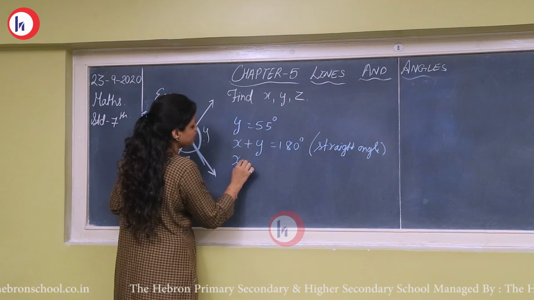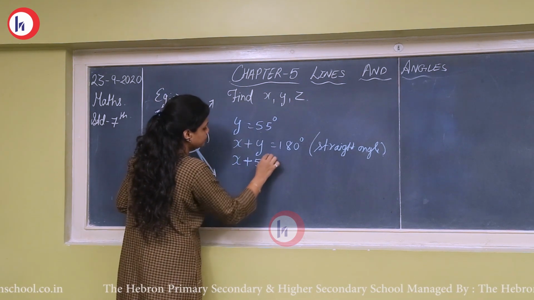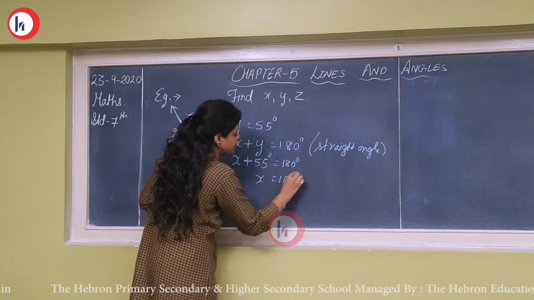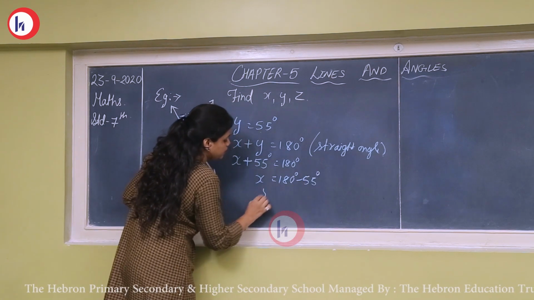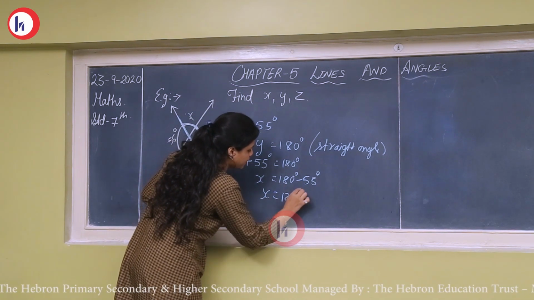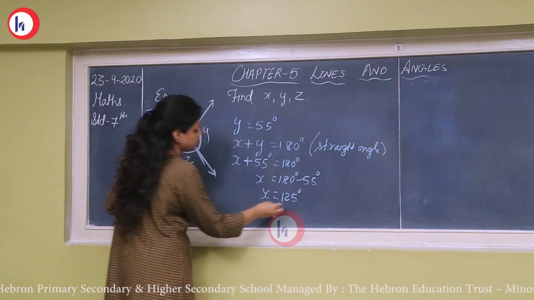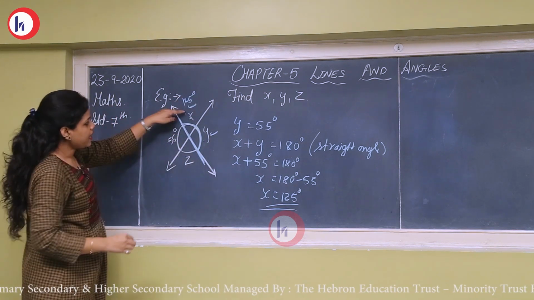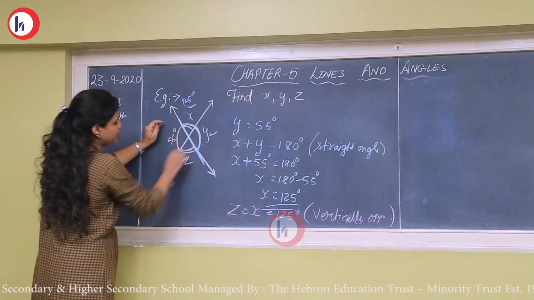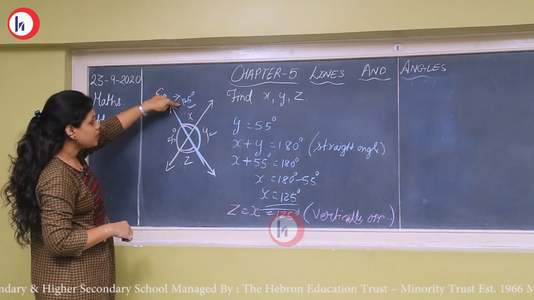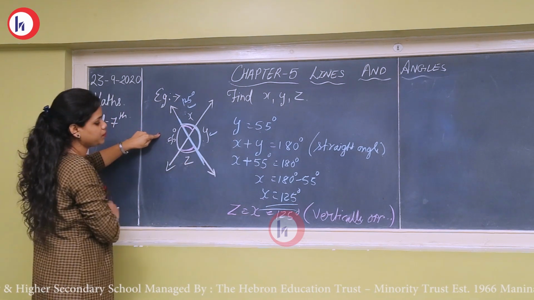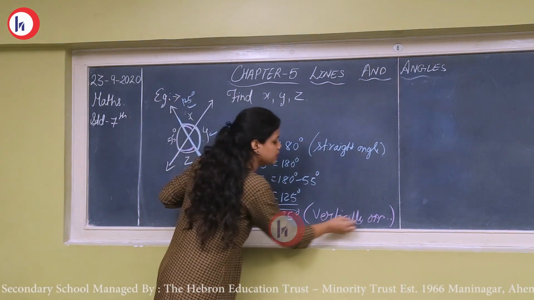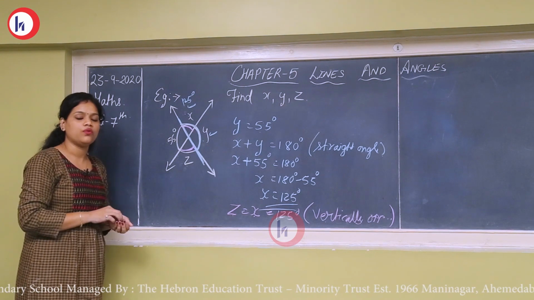Here we will place the value of y as 55 degree and solve the equation, transposing 55 to the other side, changing the sign. So x will be 125 degree. Okay. Now you got y, you got x. Here x is 125 degree and x is facing z. So x and z are vertically opposite angles. If x is 125 degree, that means z is also 125 degree. So z is equal to x is equal to 125 degree, because they are both vertically opposite angles, and vertically opposite angles are always equal.